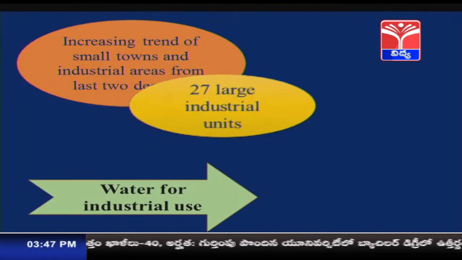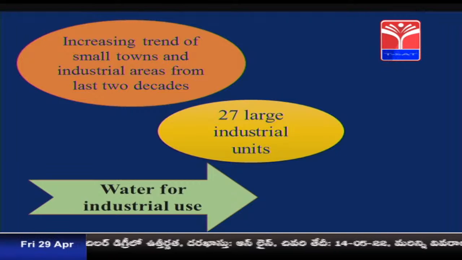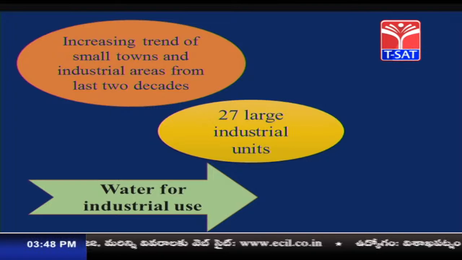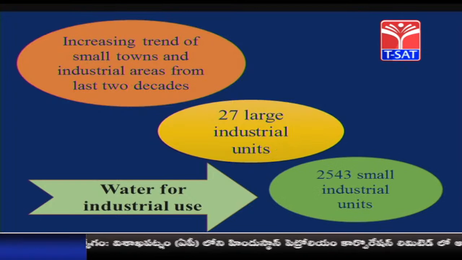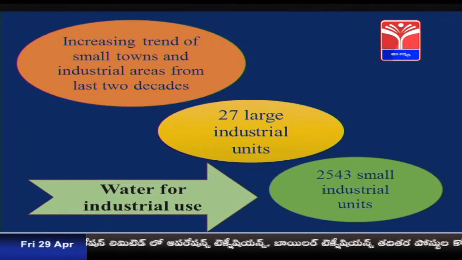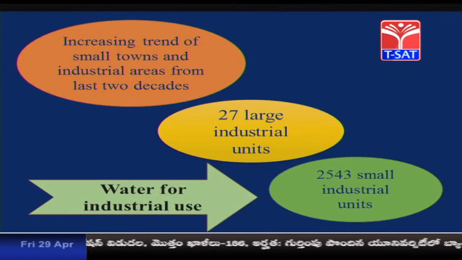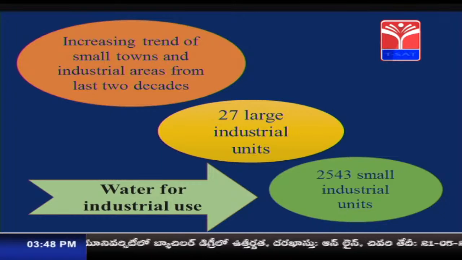They need a lot of water. At the same time, there are 27 large functioning industrial units. These industries also need a lot of water. At the same time, 2543 small industrial units are also located in this region. So, for all this, for the small towns and industrial areas, for the large industrial units and even for the small industrial units, there is a huge requirement of water.